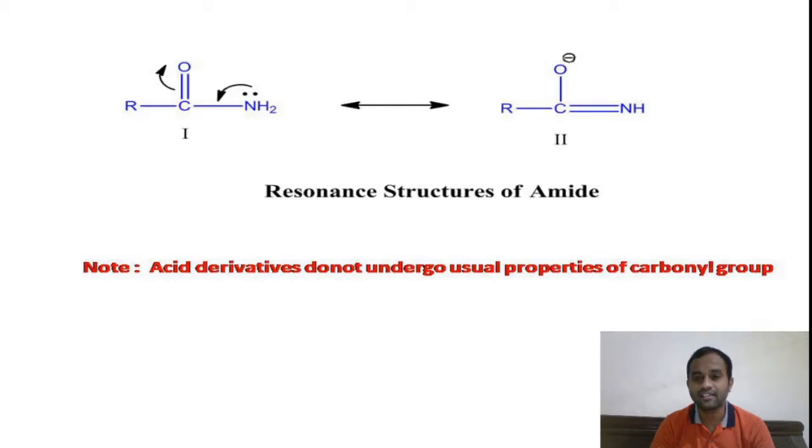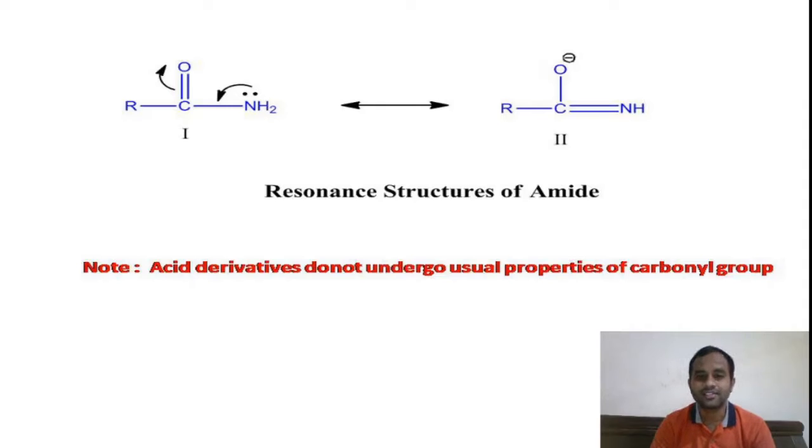From this slide we can say that acid amide undergoes nucleophilic substitution reaction very slowly because the NH2 group is involved in resonance. It gets double bond character. We know it is very difficult to cleave a double bond in a substitution reaction, right? So we can say that amides are less reactive in nucleophilic substitution compared to other derivatives, right?